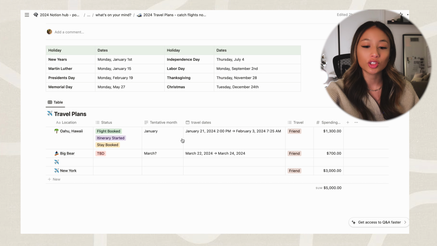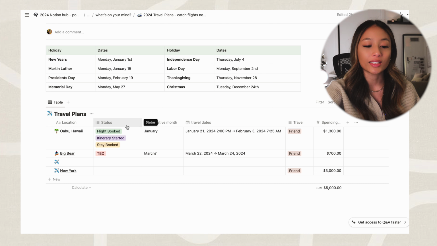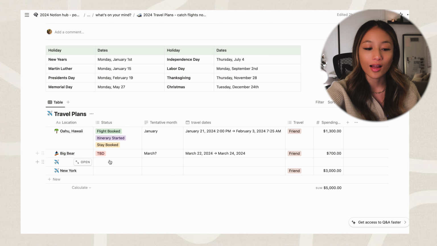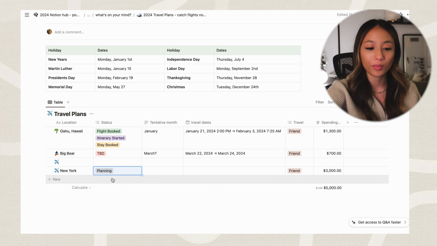This page just shows me all the trips I'm planning to take this year. So I'll log all of that information so I can put the location, the status of it, like have I booked my flight? Have I booked my stay? Is this just in the planning stage right now? I can put that here.